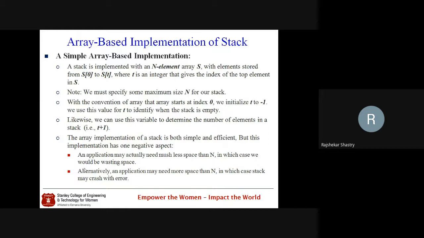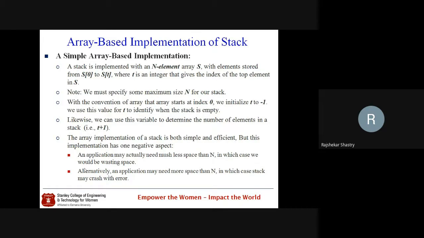It is an indication of emptiness of the stack. Otherwise, we can use the same variable T to determine the number of elements in the stack. If I want to know how many elements there are, it is just T plus 1.